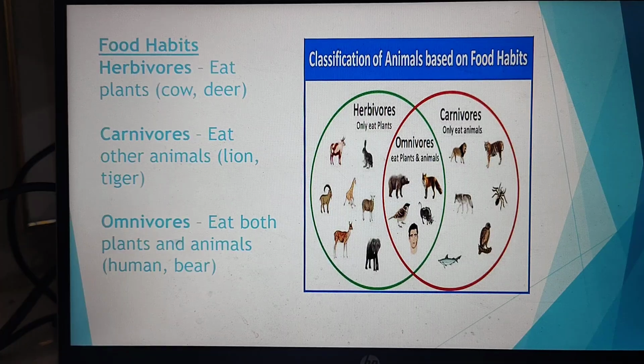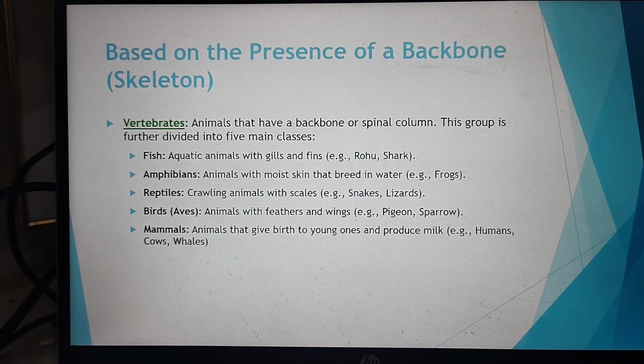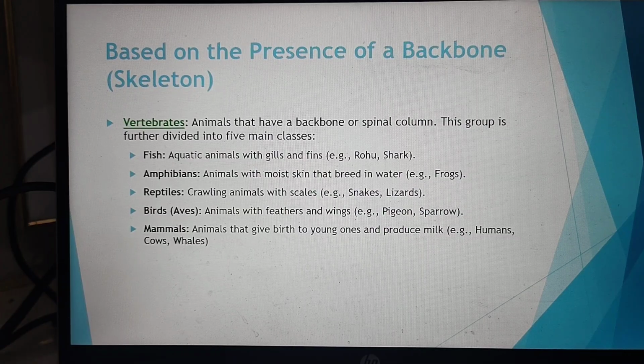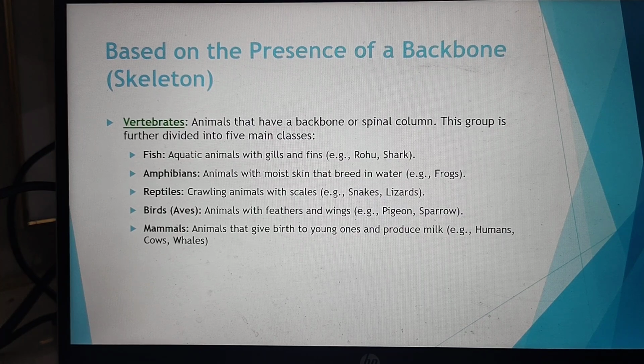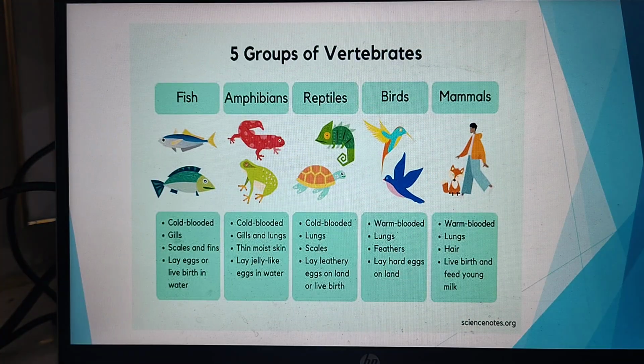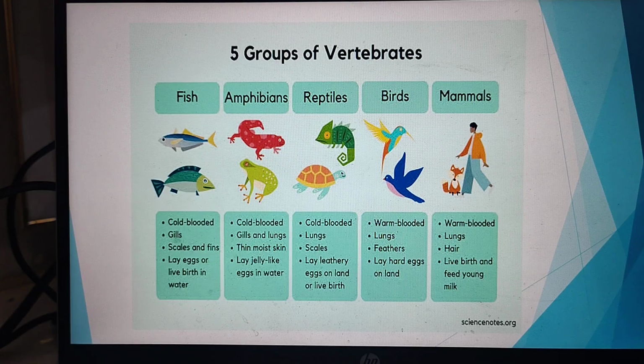Animals can now also be classified according to the presence of backbones. Those animals which do have a backbone, or you can say the spinal column, are classified as vertebrates. Now there are 5 types of vertebrates: fish, amphibians, reptiles, birds and mammals. They have different kinds of characteristics, and the perfect examples are, you can say, fish.